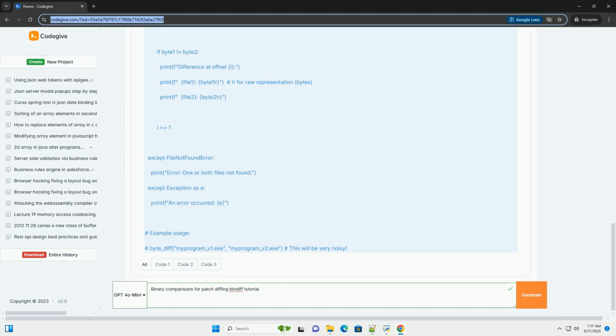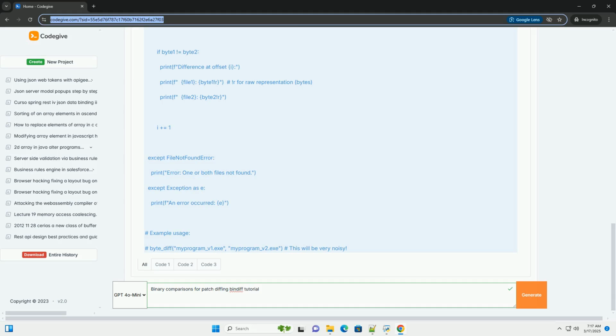3. A detailed BinDiff tutorial. Let's walk through a practical example using BinDiff. Since I can't directly interact with the GUI in this text environment, I'll describe the steps and interpret the results as if you were using BinDiff. Scenario: imagine you have two versions of a simple program called myprogram.exe. myprogram_v1.exe, the original version. myprogram_v2.exe, a patched version with a bug fix.